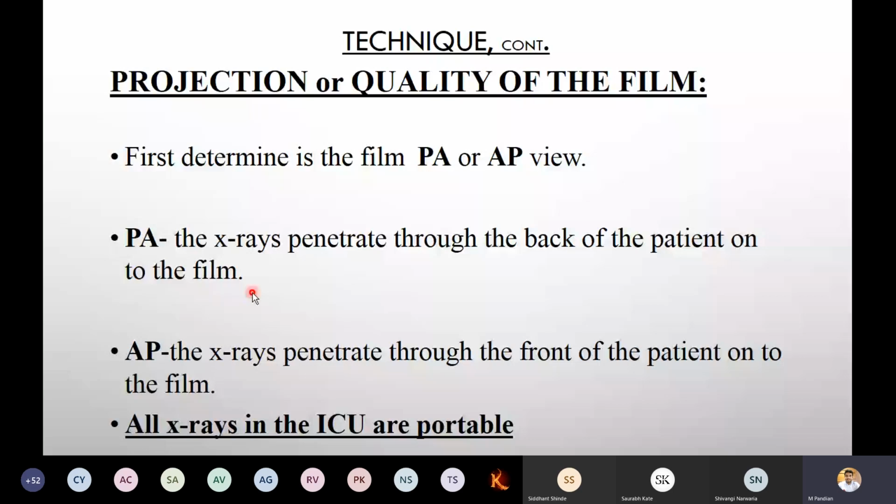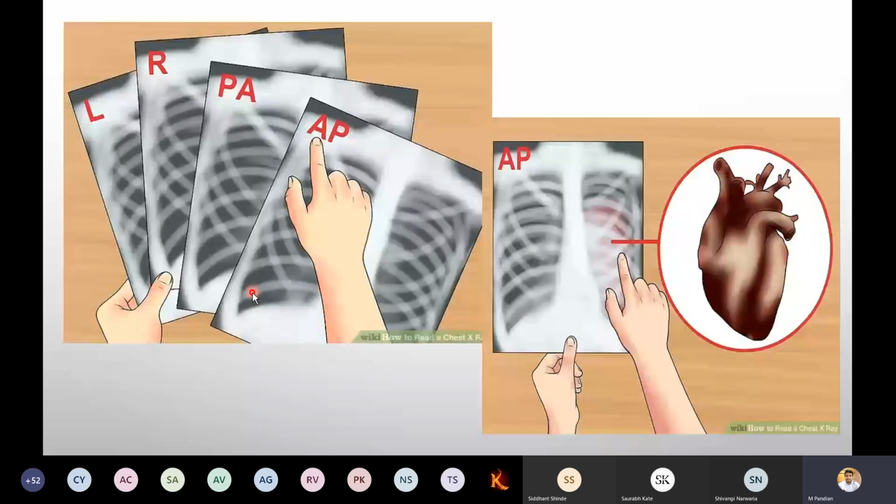Now, a fundamental. Some X-rays have L, some have R, denoting left and right. Most of the X-rays have a particular identification, that is PA view or AP view. Apart from this, remember one thing: if PA or AP view is not mentioned in the X-ray, you have to discard it, because there should not be confusion. And if neither right nor left is present on the X-ray sheet, tell the patient to take one more X-ray. That is a very necessity.